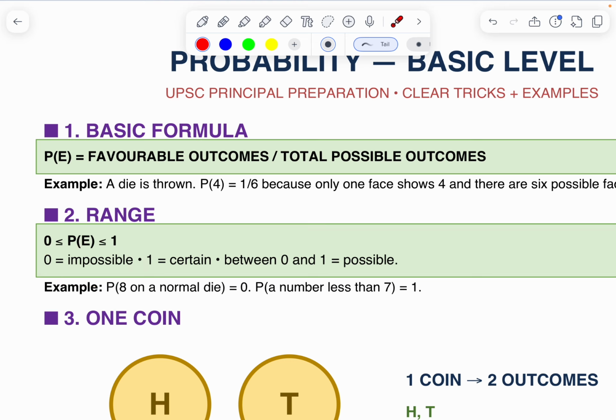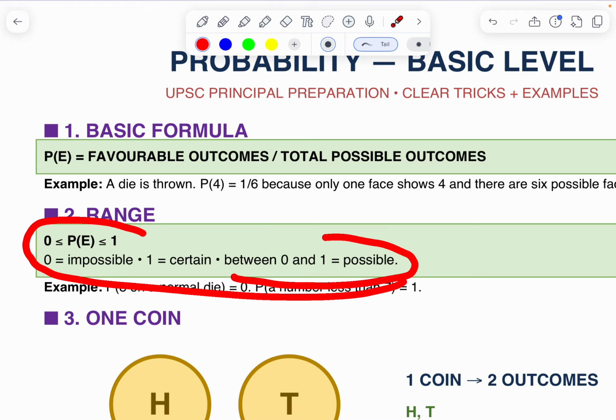Next one, certain. What is meant by certain? Nishchit. There is only one chance, nishchit, which is 1. What is possible? Possible means sambhav. It is between 0 and 1. This formula is most important for you.